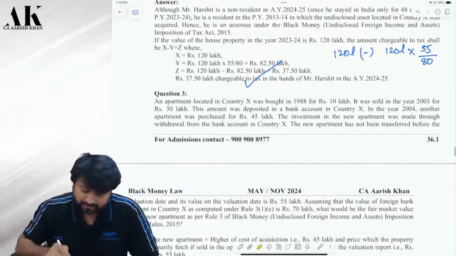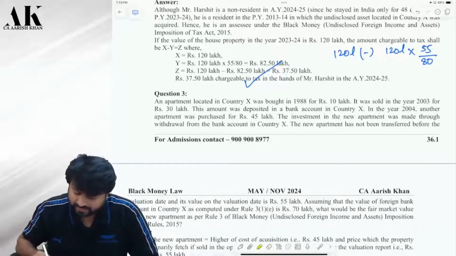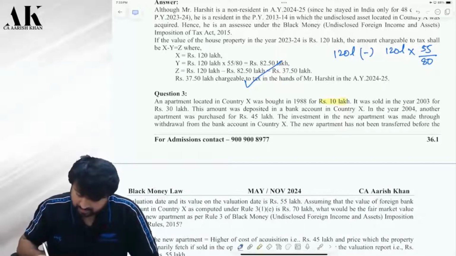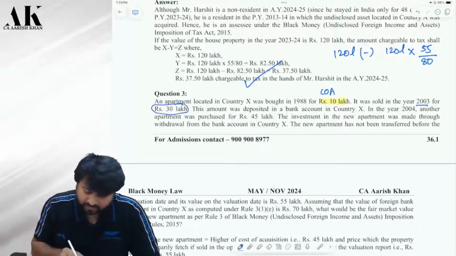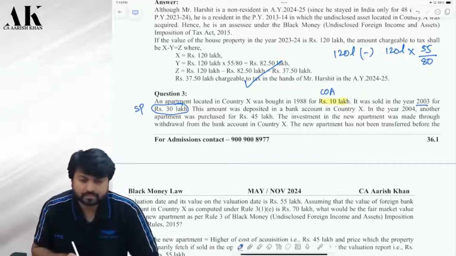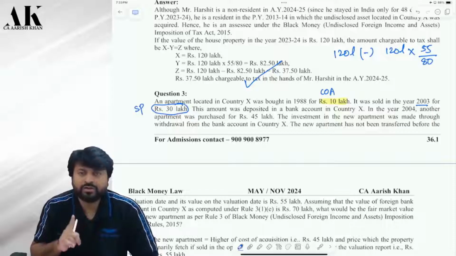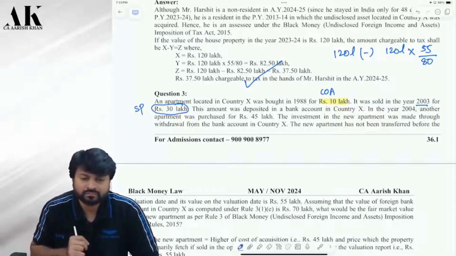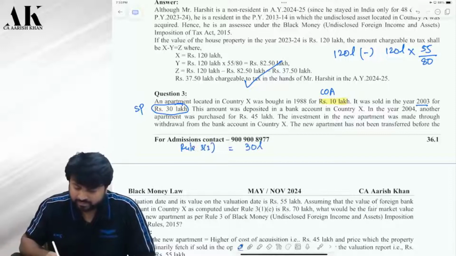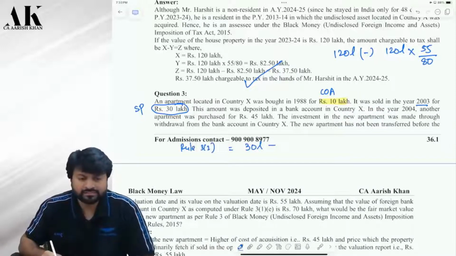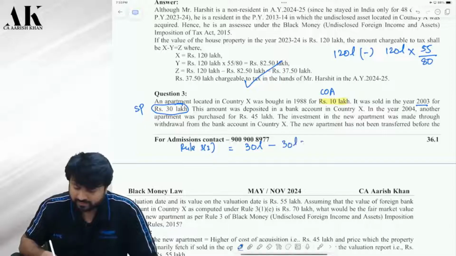Now, an apartment located in country X was bought in 1988 for 10 lakhs. So this was the cost, correct? And it was sold in 2003 for 30 lakhs. Okay. So which rule will you apply? Rule 3.1 or rule 3.2? Sir, this is rule 3.2. Rule 3.2 you will apply. See on the board. And the value will be 30 lakhs, correct? Now have you used that value to purchase a new asset? So that will be reduced and this will become 0, correct?